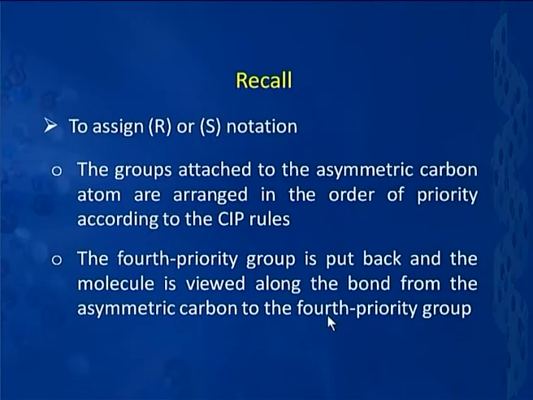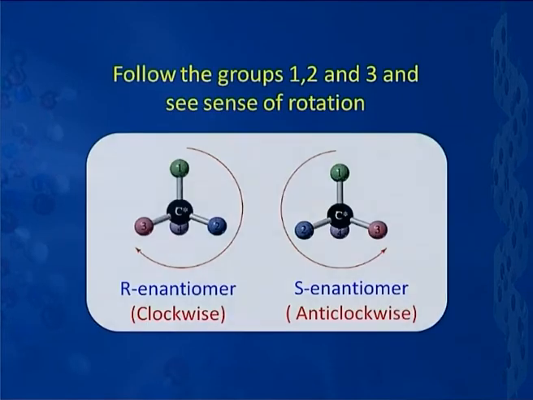Now, as regards assigning R or S notation to a chiral carbon atom, you will recall that what we basically do is we look at the chiral carbon, and the groups attached to the asymmetric carbon are arranged in the order of priority according to CIP rules. I am not getting into the rules here, I presume that they are known to you. Thereafter, we keep the fourth priority group away from us, and look at the molecule along the bond from the asymmetric carbon to the fourth priority group, and follow the groups 1, 2 and 3 and see the sense of rotation.